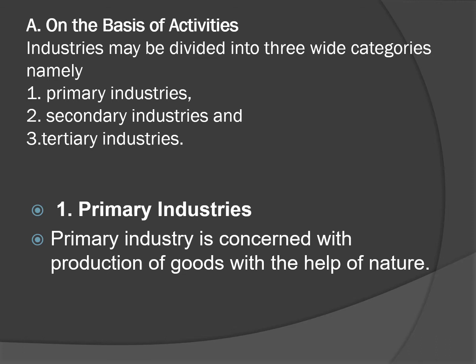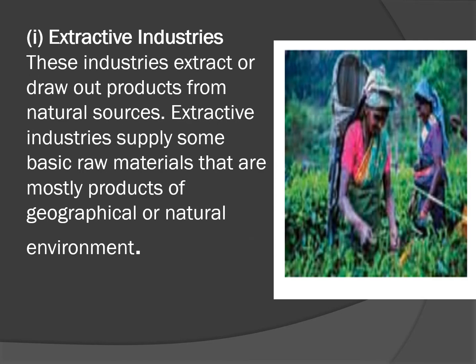The industry may be further subdivided like this. They may be extractive industries. Extractive industries extract or draw out products from natural resources. Extractive industries supply some basic raw materials that are mostly products of the geographical or natural environment.